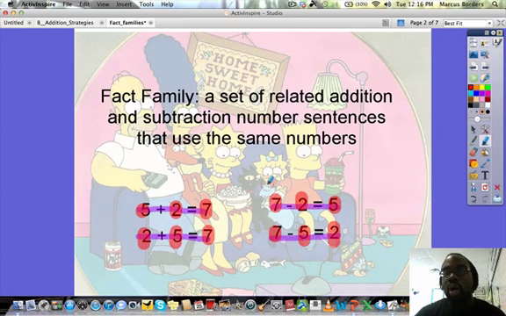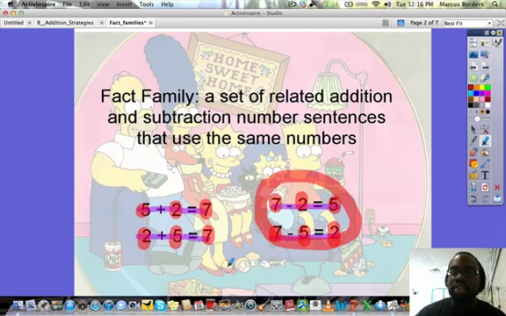One little thing that I would like to note about the subtraction problem, 7 minus 2 equals 5: whenever you're subtracting within a fact family, you're always going to start off with the largest number and subtract the two smallest numbers for it to stay in the family, okay?